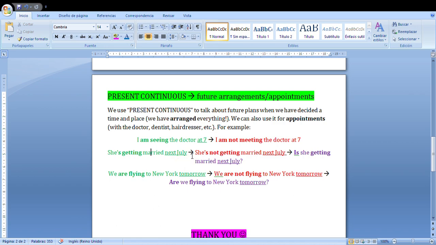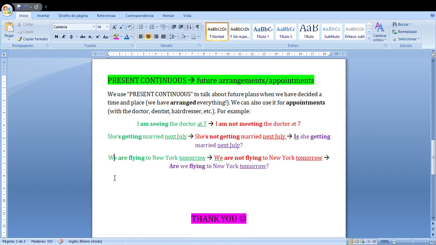Because she has prepared everything. Everything has been prepared. Todo está preparado ya. In the negative, she's not getting married next July. She isn't getting, present continuous, and next July. This is the time when it happens. In the question, is she getting married next July? Se casa el julio próximo.